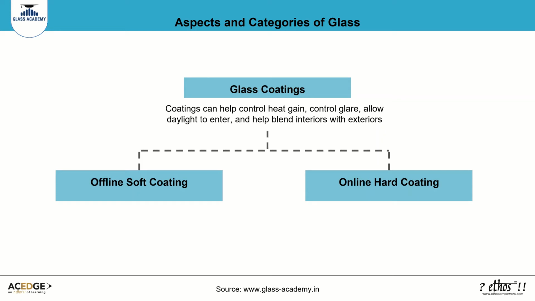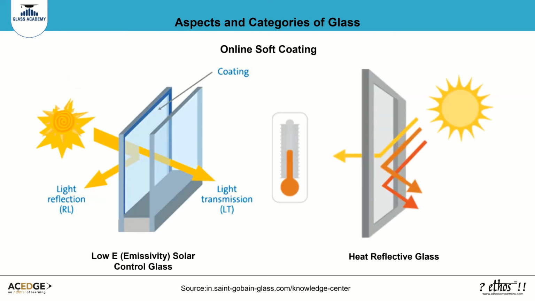Coatings can help control heat gain, control glare, allow daylight to enter, and help blend interiors with exteriors. The two types of coatings are offline soft coating and online hard coating. Soft coated glass can aid in reducing solar heat gain.